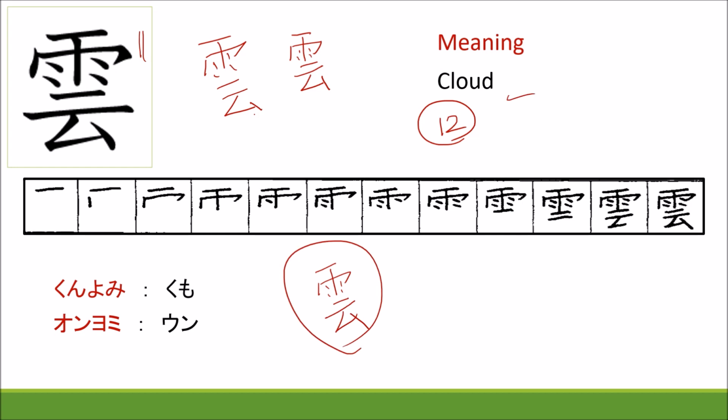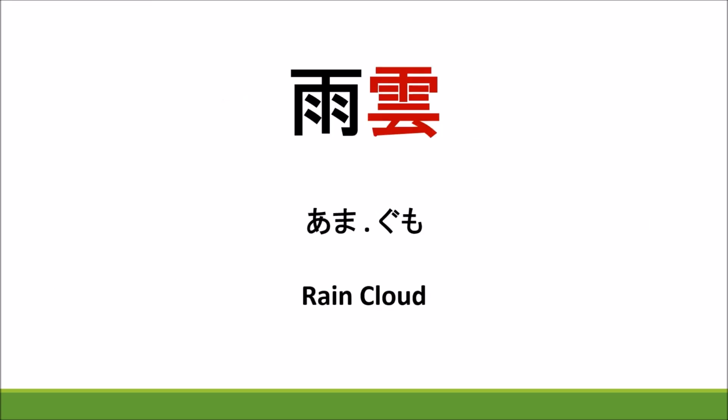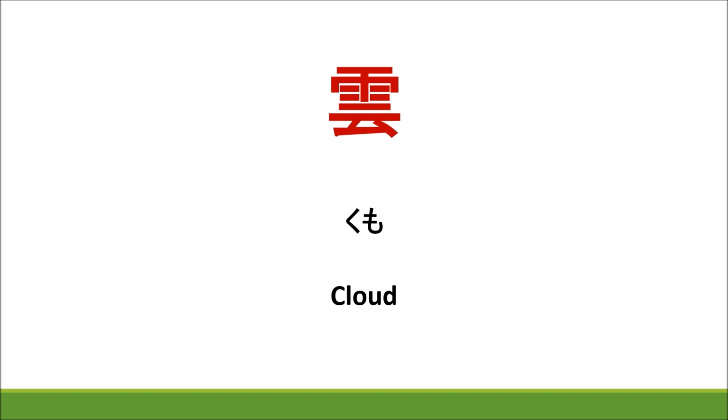Please never forget: this is yuki and this is kumo. This is yuki, when the katakana yo becomes part of it. But this is kumo. This is the ame kanji and this is the kumo kanji. So amagumo. Read once again, amagumo, meaning rain cloud. Kumo, meaning cloud.